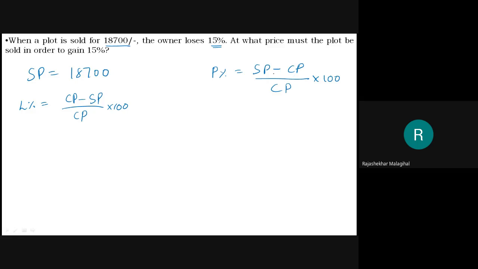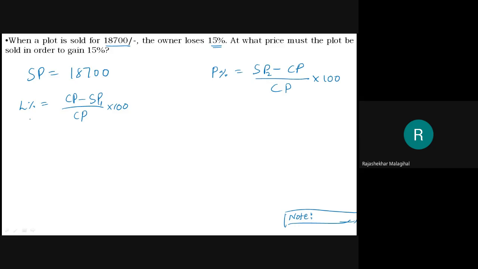Now, SP is there in both formulas. Here we need to concentrate that SP can be changed, because if we sell for this SP he is losing money, and if we sell for that SP he will gain money. Therefore, I will write this as SP1 and this as SP2. In both cases, cost price will be the same. You can note this down: cost price never changes. Selling price always depends on whether he is in profit or loss.